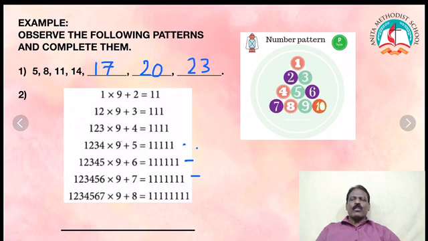So 1234567 into 9 plus 8. How many ones are coming? 8 ones are coming.